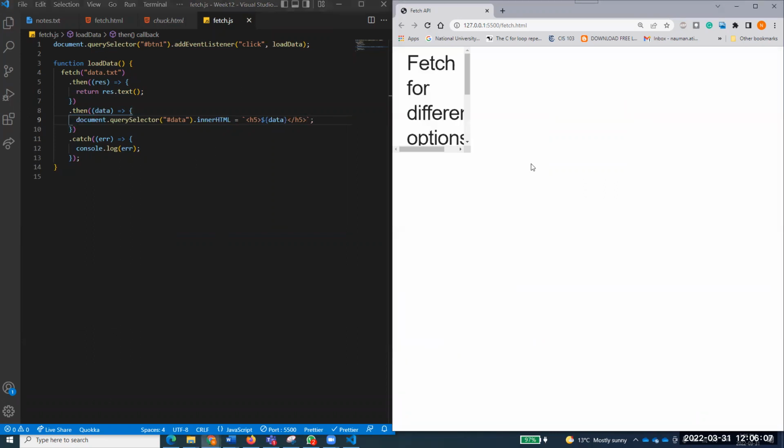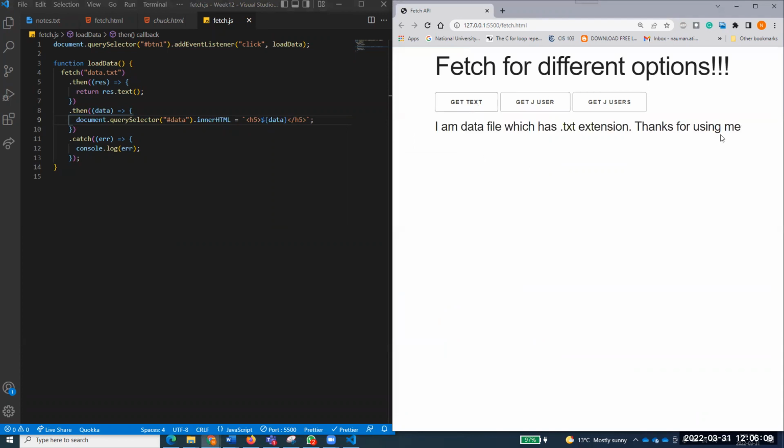So now I don't need to see this console. If I do that, I'm getting this data over here. Now it is coming through fetch by using the promises and everything. Is everyone with me? Everyone is getting that? That's wonderful.